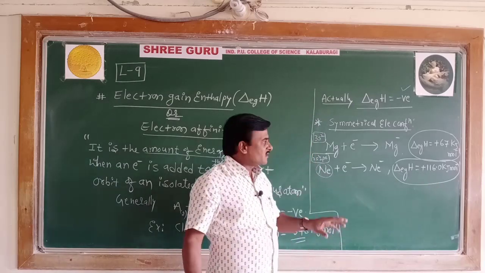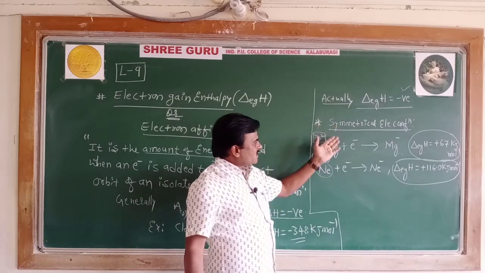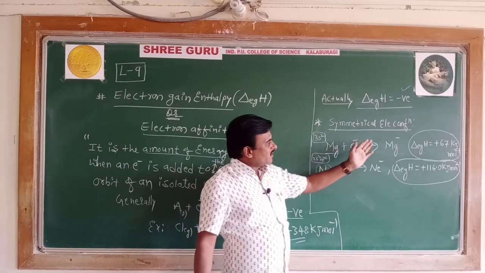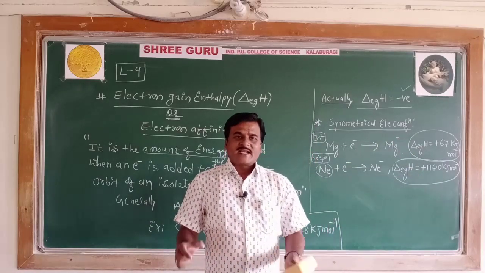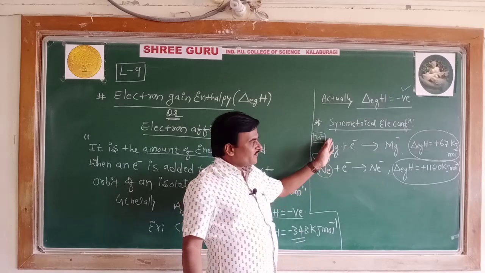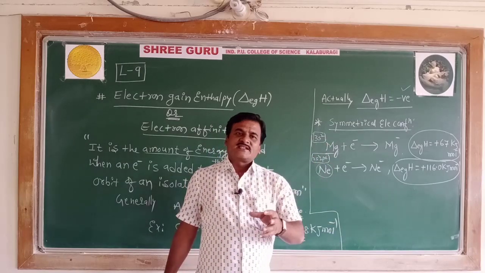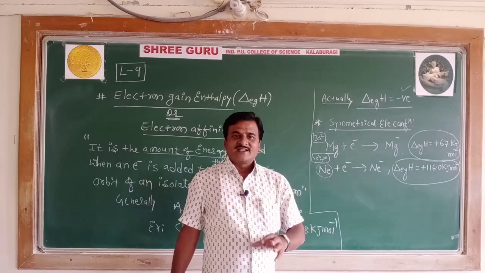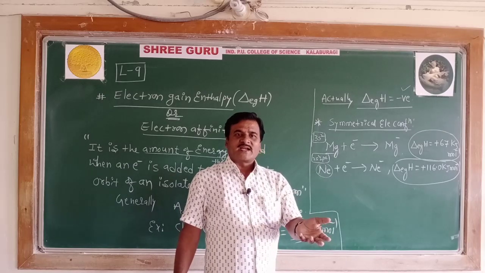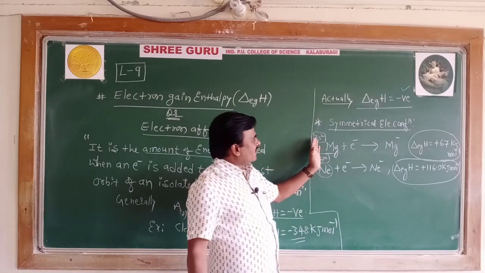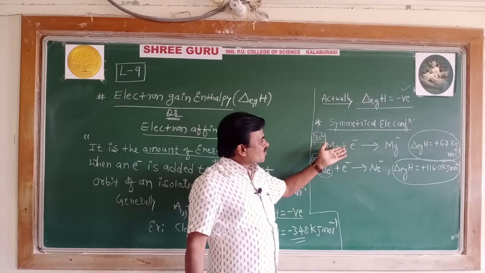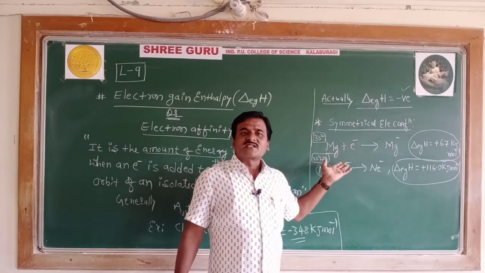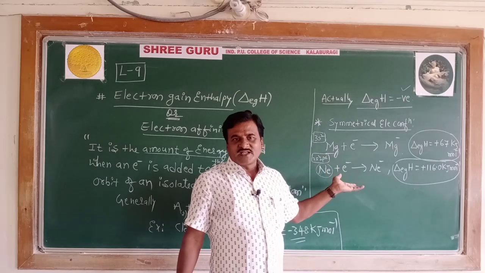See what happens in the elements with the symmetrical electronic configuration. Why is the electron gain enthalpy positive? Because in such cases energy is to be supplied for adding the electron to the outermost orbit of those elements with symmetrical electronic configuration.